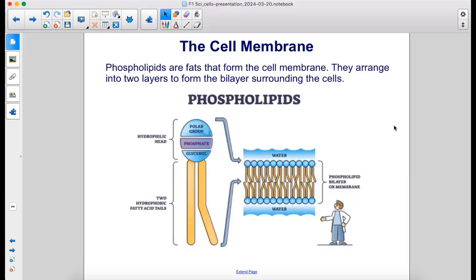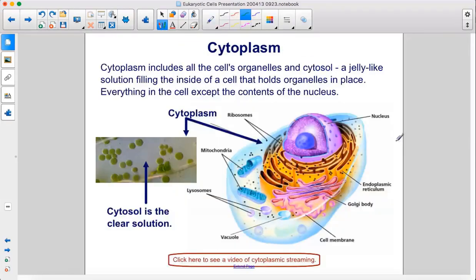Phospholipids are fats that form the cell membrane. They arrange into 2 layers to form the bilayer surrounding the cells. Cytoplasm includes all the cell's organelles and cytosol, a jelly-like solution filling the inside of a cell that holds organelles in place. Everything in the cell except the contents of the nucleus. Cytosol is the clear solution.